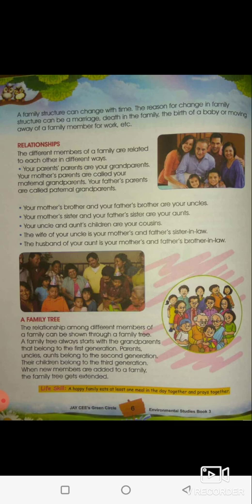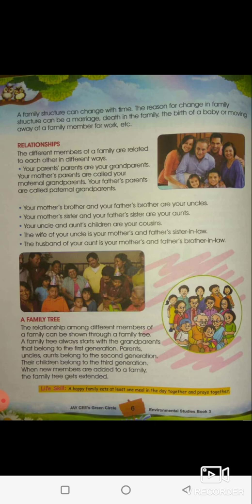When your uncle gets married, a new member comes in. She is a woman. She is called sister-in-law for your mother and father. The husband of your aunt, when your aunt gets married, he is a man and he gets into your family, and he is called brother-in-law for your mother and father. Your father and mother would call him brother-in-law. I hope you know the difference now between sister-in-law and brother-in-law. Who is sister-in-law and who is brother-in-law?